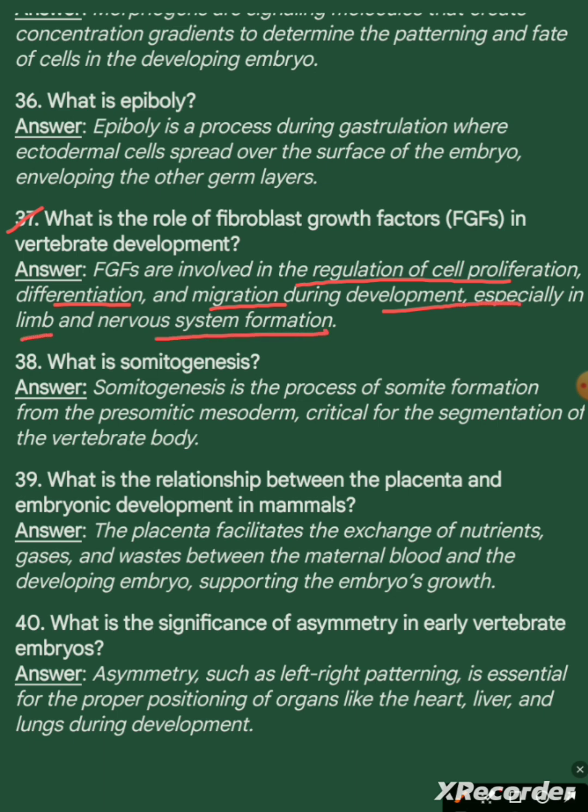Question 38. What is somitogenesis? Answer. Somitogenesis is the process of somite formation from the presomitic mesoderm, critical for the segmentation of the vertebrate body. Question 39. What is the relationship between placenta and embryonic development in mammals? Answer. The placenta facilitates the exchange of nutrients, gases, and waste between the maternal blood and the developing embryo, supporting the embryo's growth. Last question.